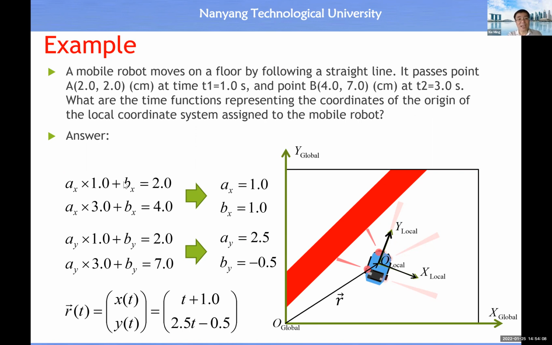When t equals 1, the x coordinate is equal to 2, and the y coordinate is also equal to 2. Then when t equals 3, the x coordinate is equal to 4, and the y coordinate equals 7. Therefore, we have these two equations for us to determine ax, bx, and these two equations to determine ay, by. These are the results. The time function for the x coordinate is this one, and the time function for the y coordinate is this one.